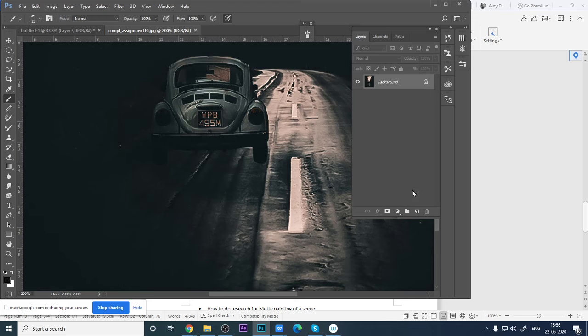Here you should have a shadow from the tire itself. I'm giving a rough photograph. See, the light is coming from exactly forward, so you should use this kind of thing.